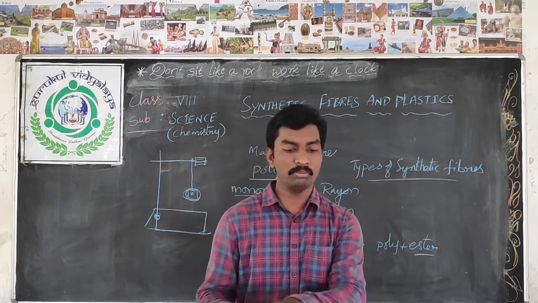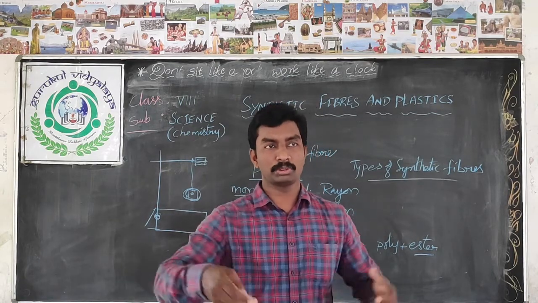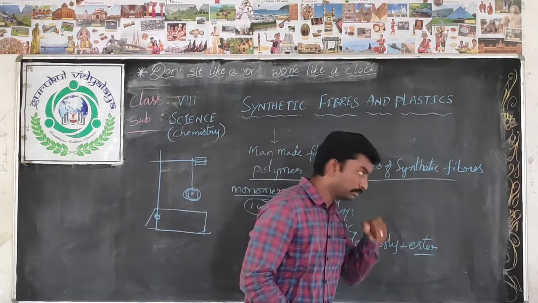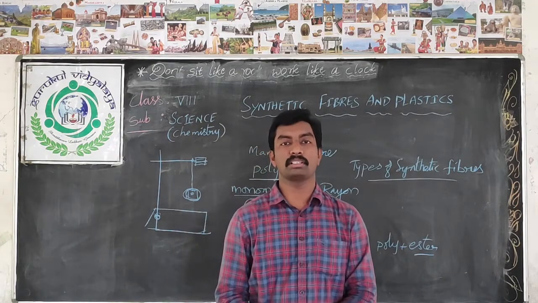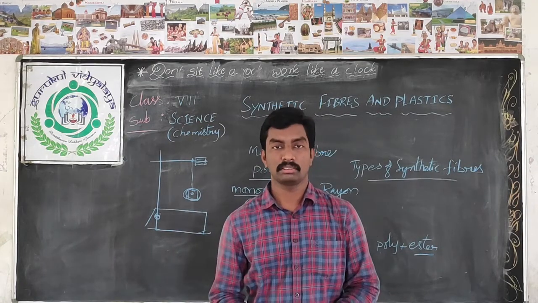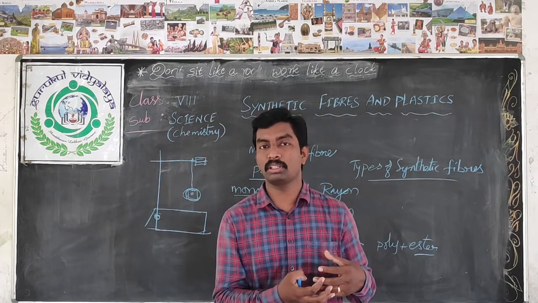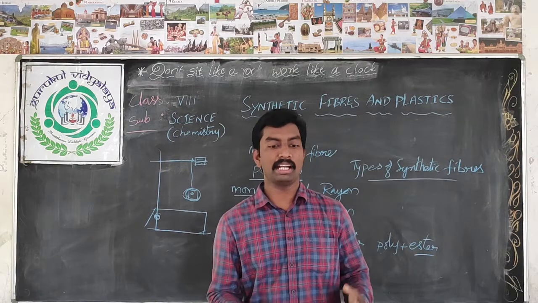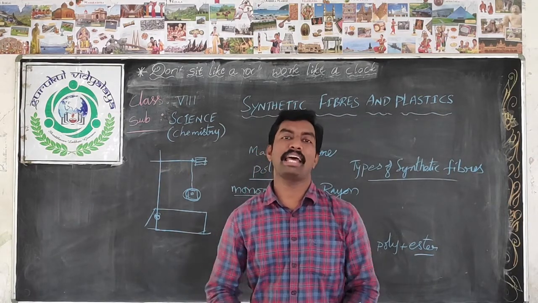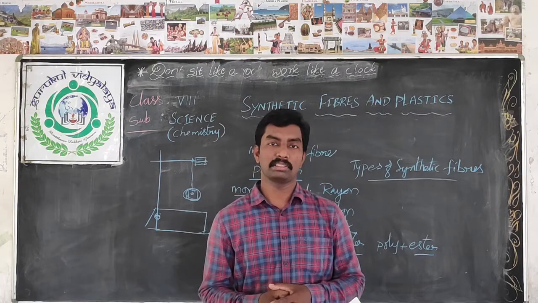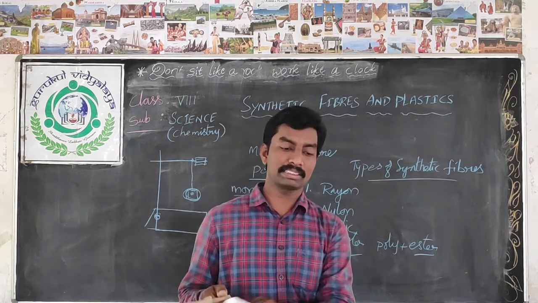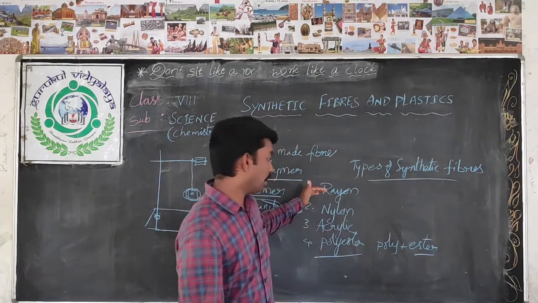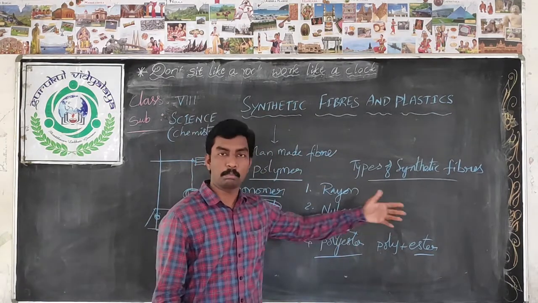And when we soak those fibers in water, they will absorb less water. They won't absorb more water. If they absorb less water, then the evaporation also will be more. No? They will dry up easily. So these are the characteristics of synthetic fibers. So children, in this video we discussed synthetic fibers, mainly rayon, nylon, acrylic and polyester.